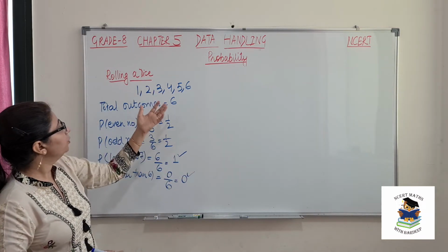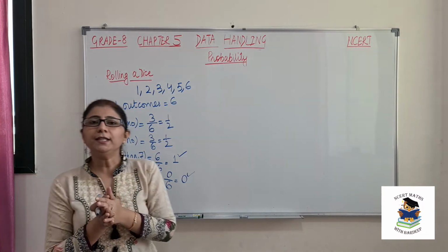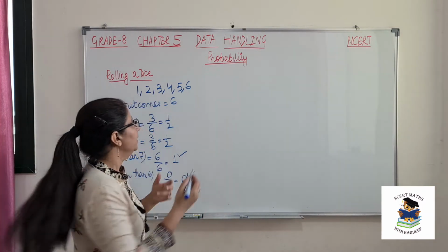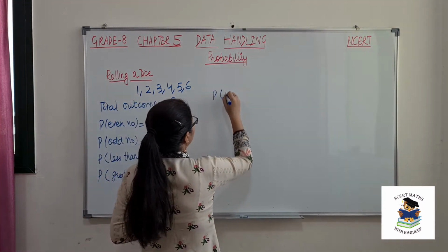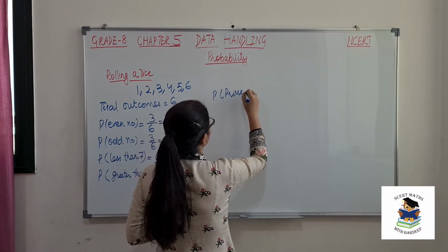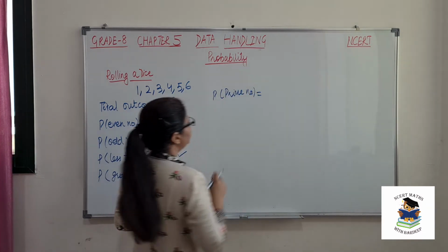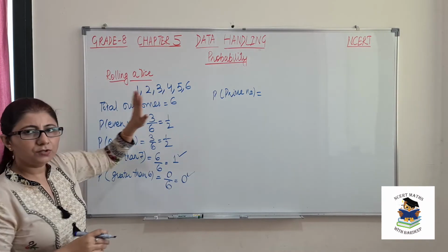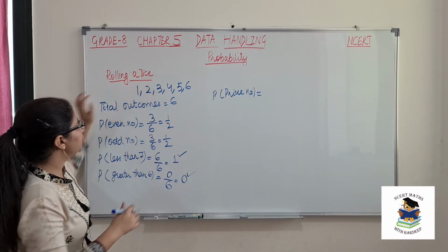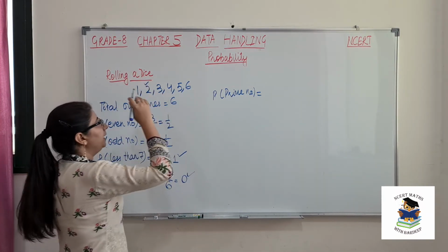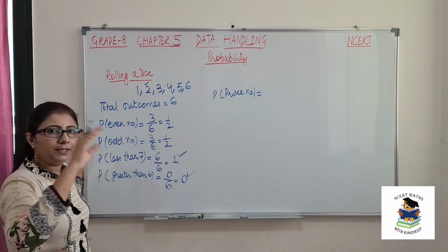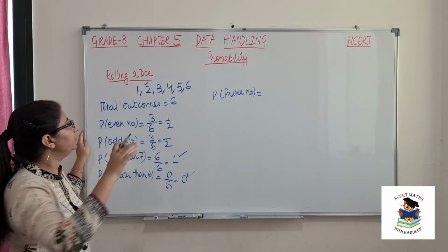Again, if I ask you what is the probability of getting a prime number, first we will calculate which are the prime numbers in this. See, 1 is not a prime number, 2 is a prime number. Prime number means any number which doesn't come in any other table except itself and 1.